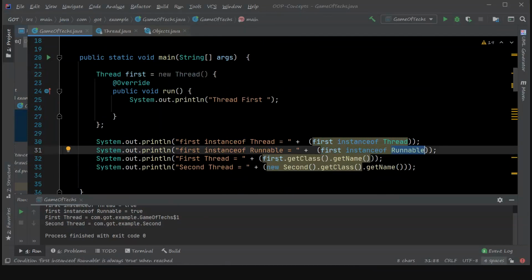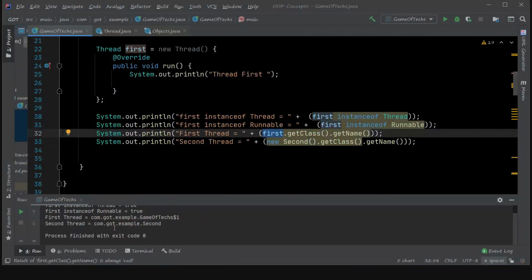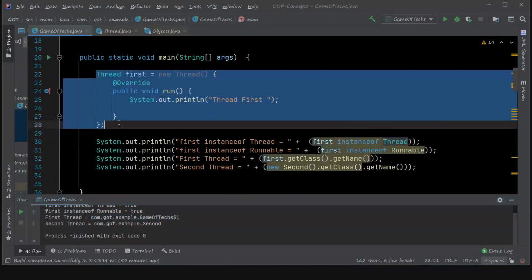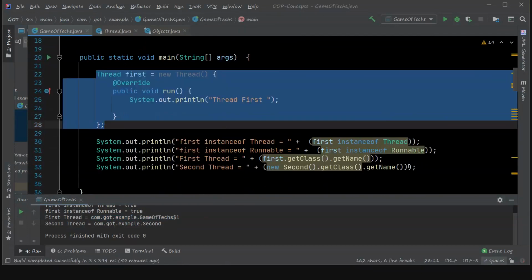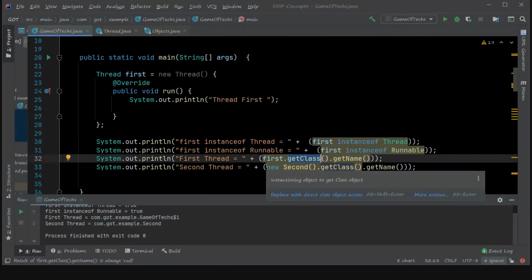Now, when I take the class object and get the name of that first thread, it shows the name with $1, because this is a class defined inside my main method. So that is the difference between the instanceof operator and the getClass method. getClass will point to the exact class.